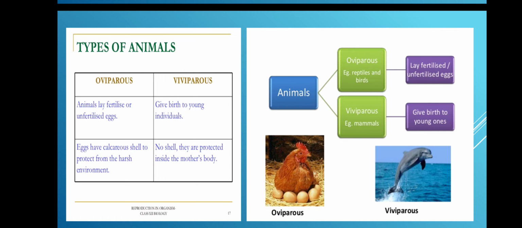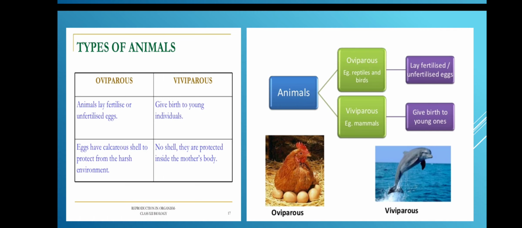So what do you mean by oviparous? Oviparous animals lay fertilized or unfertilized eggs. In the picture you can see the hen. The hen is oviparous. Other examples are snakes and turtles, which lay eggs, and different kinds of birds also.